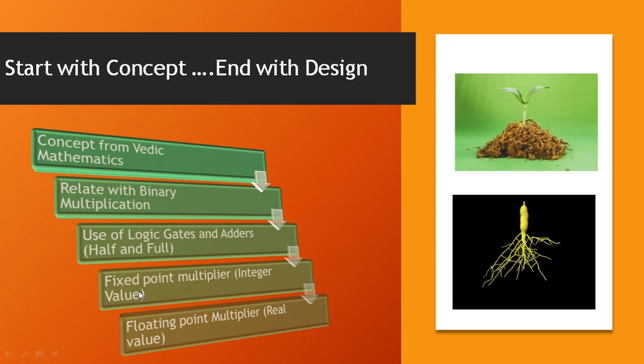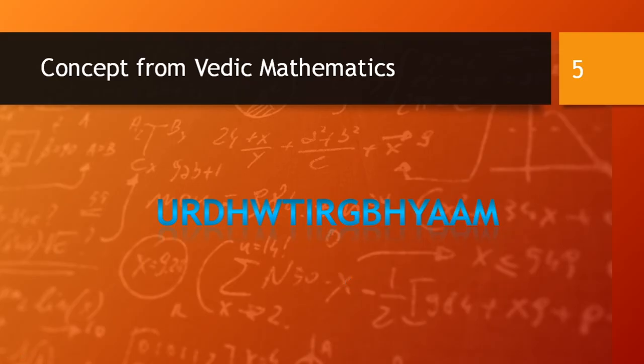And once we achieve the fixed point multiplier, we can easily go with the floating point multiplier or real value multiplier, which is an important component used in many processors, like a DSP processor in wireless communication, an FFT processor and so on. In this way we can achieve our final project design. So let's start with the concept from Vedic mathematics.